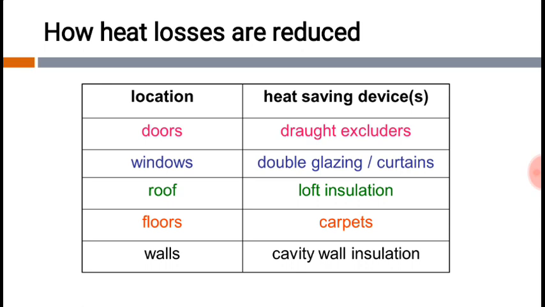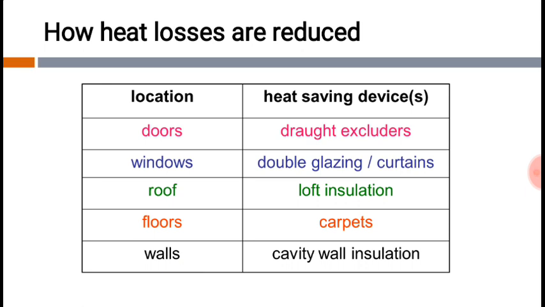That is why they have this kind of setup which is known as draught excluders. What are they? We'll be discussing this, inshallah, in the coming slides. I'm just giving an introduction. Windows, they have this double glazing technology, which saves the heat from escaping. Roof, they have loft insulation technology. Floors, they have carpets. I think this is easy to understand.